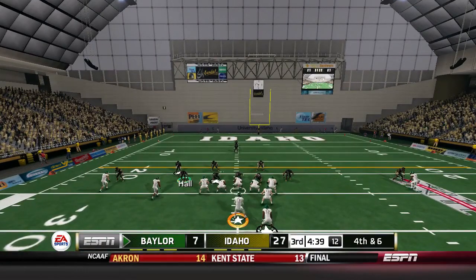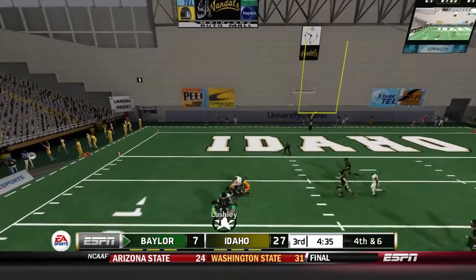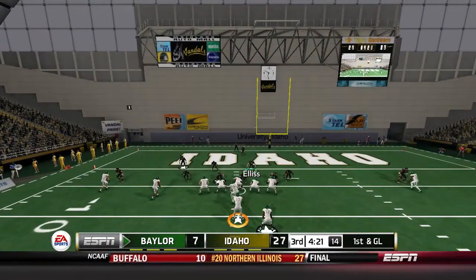but Seth Russell is now here 4th and 6, and they're going for it instead of kicking the field goal, making it a 17-point game. And he throws on the seam route, and that's good enough for a first down to about the 6-yard line. Pooh Stricklin there, 18-yard reception. Now they're out on the 6.